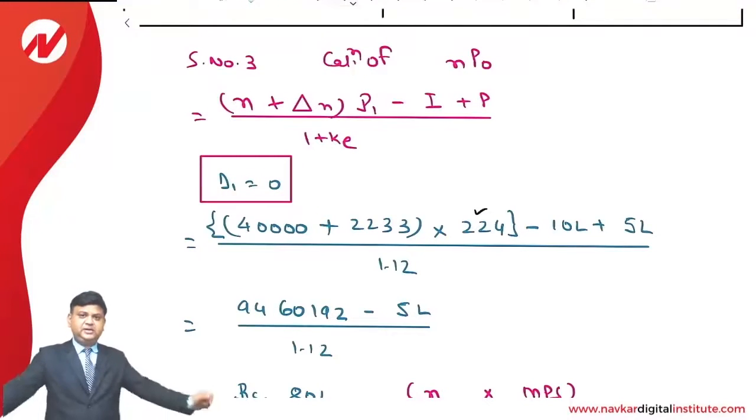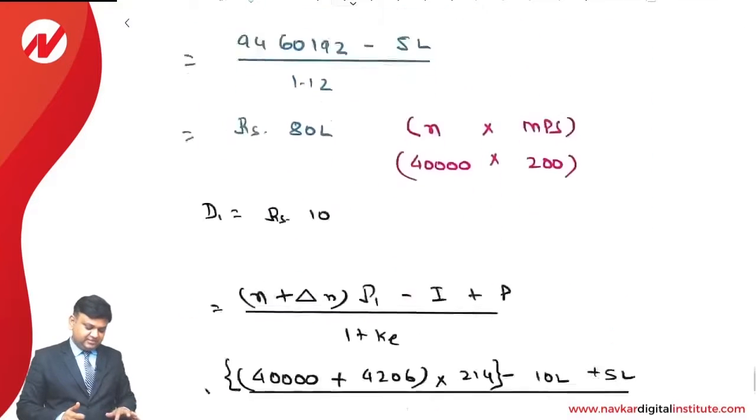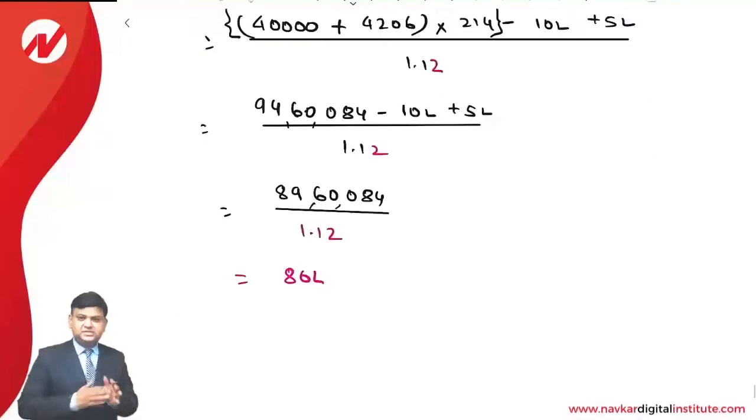The current value of the firm will be calculated as N plus delta N into P1 minus investment plus profit divided by 1 plus K. And we can see that in both the cases it is same and it is bound to be same. So as per this approach, payment of dividend does not have any impact on value of firm.